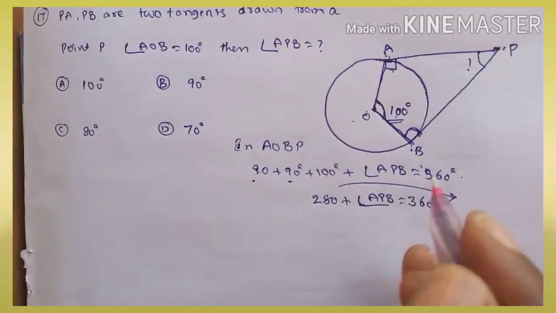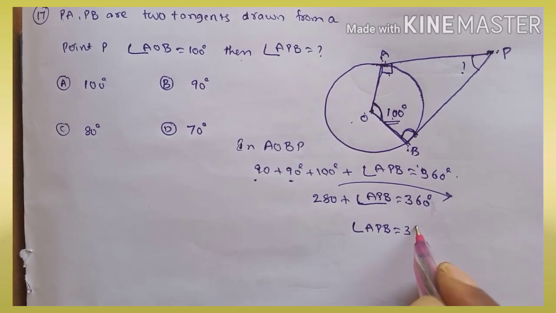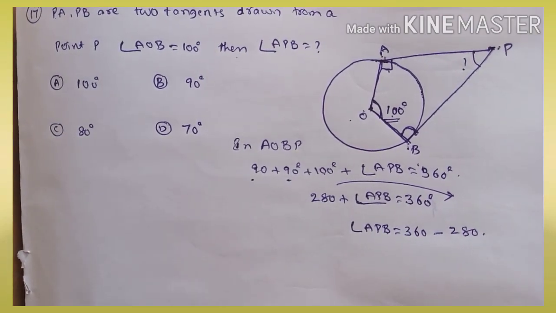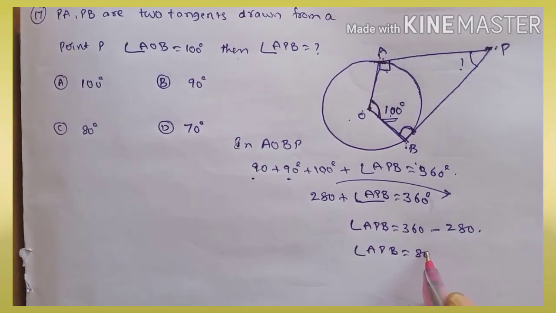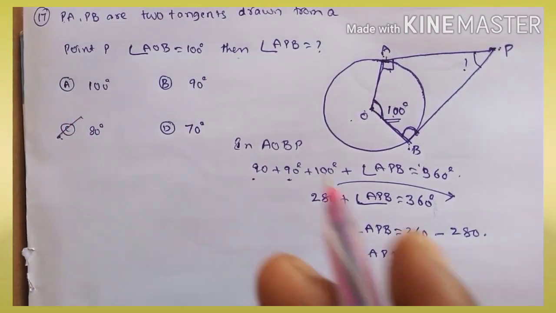Transposing, angle APB is equal to 360 minus 280. So angle APB is equal to how much? 80 degrees. So C is correct.